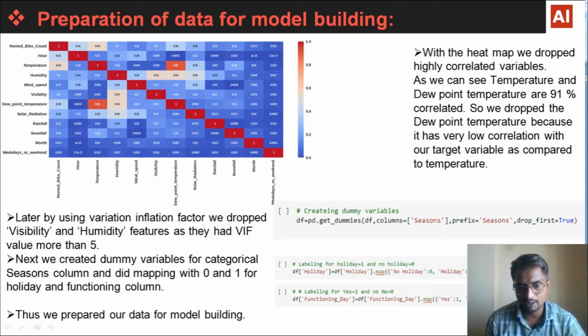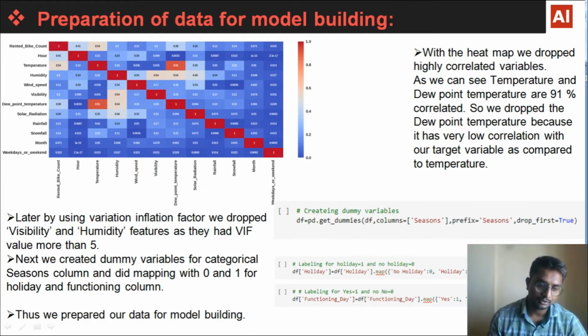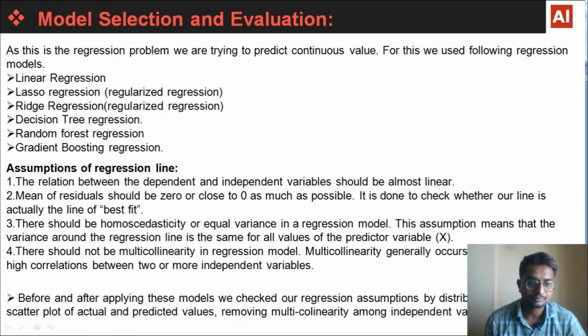Next, we created dummy variables for the season column, and did mapping with 0 and 1 for the holiday and functioning day columns. Here we can see for holiday, for no holiday we mapped 0, and for holiday we mapped 1. Similarly, for functioning day, we mapped yes with 1 and no with 0. So thus we prepared our data for model building.